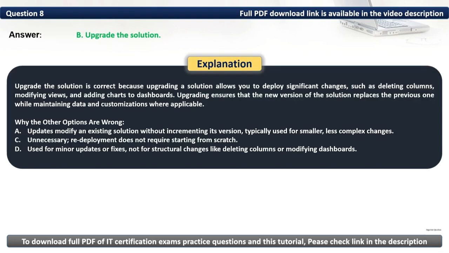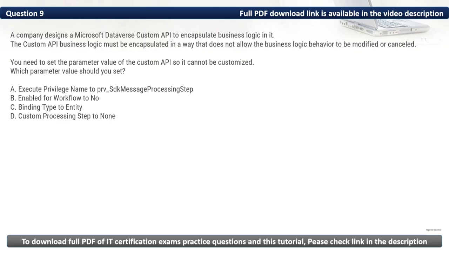Upgrade the solution is correct because upgrading a solution allows you to deploy significant changes such as deleting columns, modifying views, and adding charts to dashboards. Upgrading ensures that the new version of the solution replaces the previous one while maintaining data and customizations where applicable. Question 9. Company designs a Microsoft Dataverse custom API to encapsulate business logic in it. The custom API business logic must be encapsulated in a way that does not allow the business logic behavior to be modified or cancelled. You need to set the parameter value of the custom API so it cannot be customized. Which parameter value should you set?